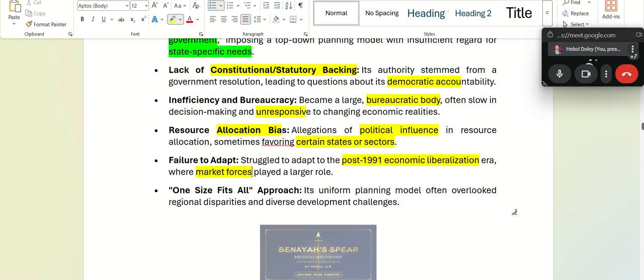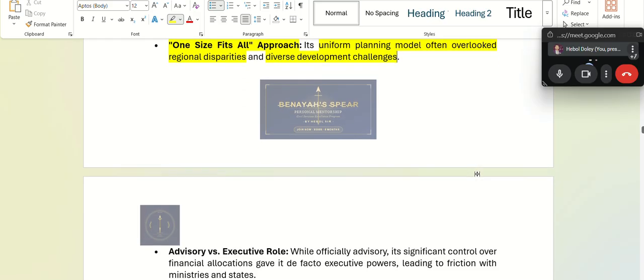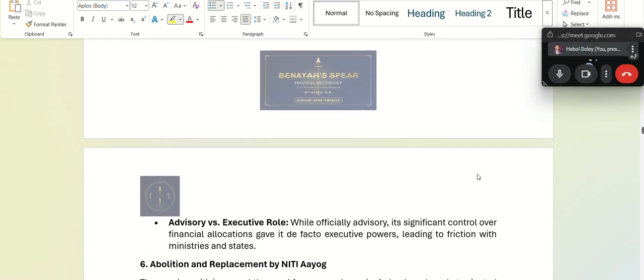And their policy was always a one size fits all approach. One size fits all, meaning if I give you shoe number 9 and everyone had to wear it, will it fit everyone? It will not. So they thought everything will fit, but it did not. It overlooked the regional disparities and diversity of our challenges in this country. So that is why it was changed later on.